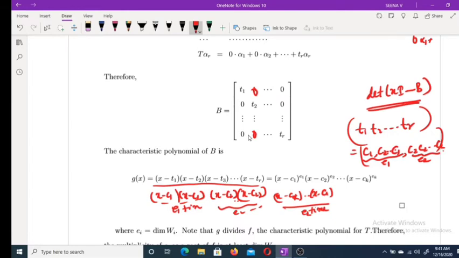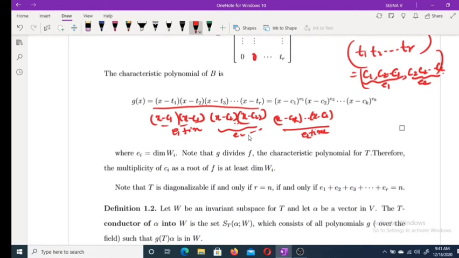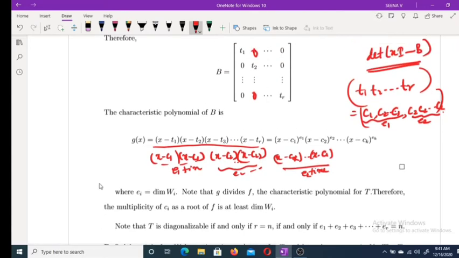Okay, so if we multiply, we get (x minus c1) raised to e1 into (x minus c2) raised to e2, etc., (x minus ck) raised to ek. Therefore, the characteristic polynomial of TW is this one, where ei is equal to the dimension of Wi.